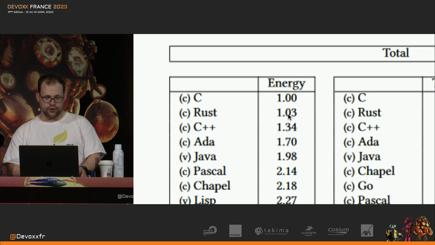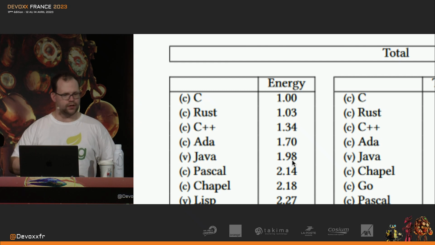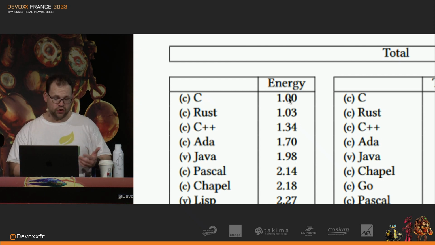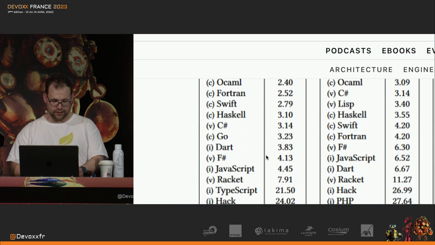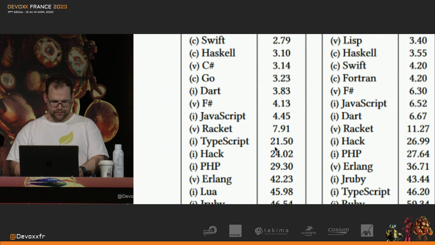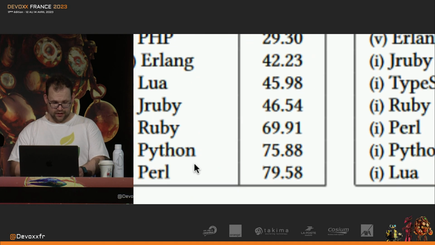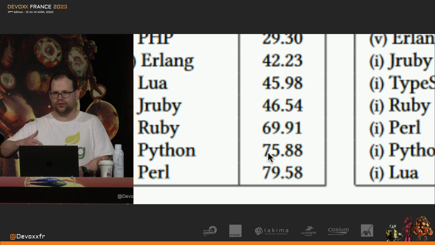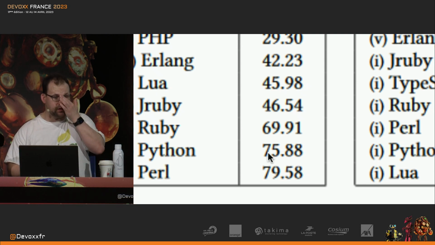And then there's Java. And Java, you can say, is 2 times as inefficient. It's 2 times worse than C. Not good, but also it could be way worse. For example, here's C#, here's JavaScript, TypeScript, wow, right? And then you've got Python, right? This is 35 times or 33 times more inefficient than Java. And it's a very good language. I'm not saying there's anything wrong with that. I'm just saying we should all remember Java is very, very good. It's an amazing, amazing runtime.